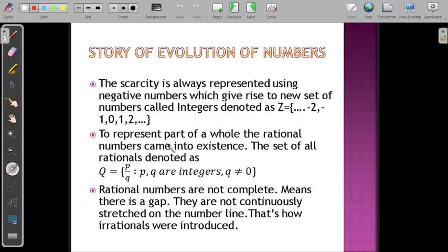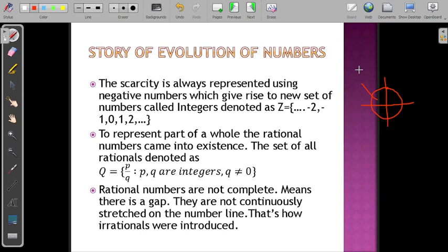Now, we are having natural counting numbers, whole numbers, and integers. That is also not enough. We want some more numbers. That is because of the need to represent a part of a whole. Suppose you have a complete circle, and I have divided this circle into 4 equal parts.